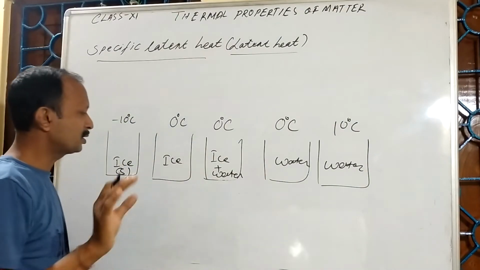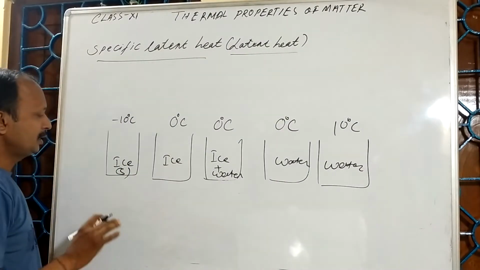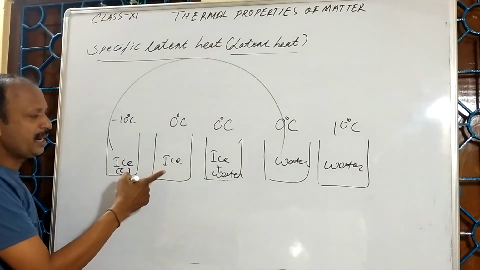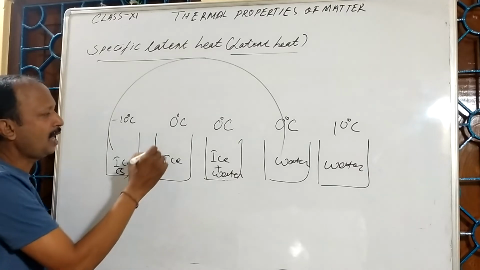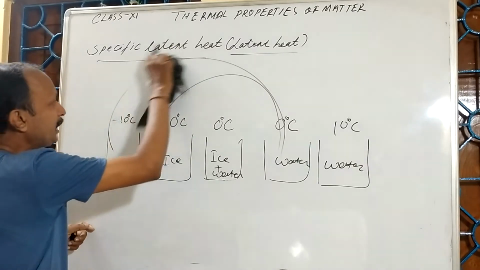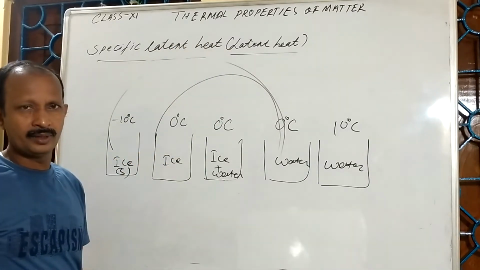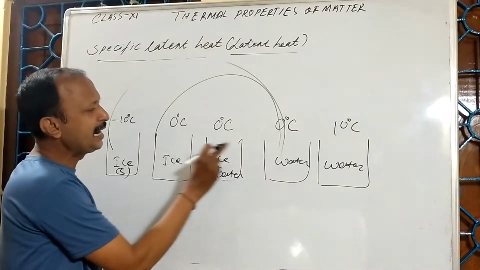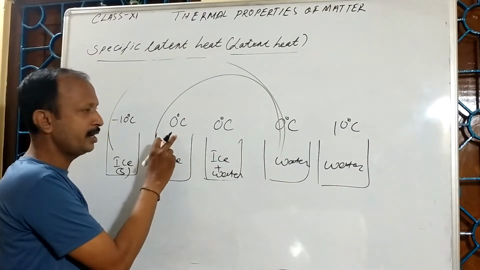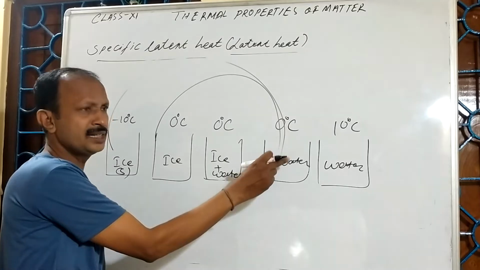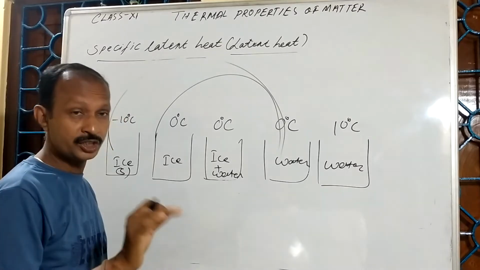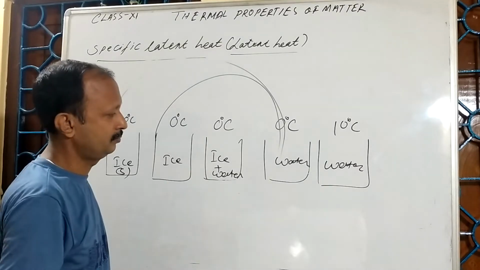That means I want to say that when ice converted into water, when the temperature reached 0 degrees Celsius, the ice started to melt into water. During its melting, it did not change its temperature. That means 0 degree Celsius ice is there, and 0 degree Celsius water is also there. This is the transition temperature between ice and water, the temperature at which both can coexist.